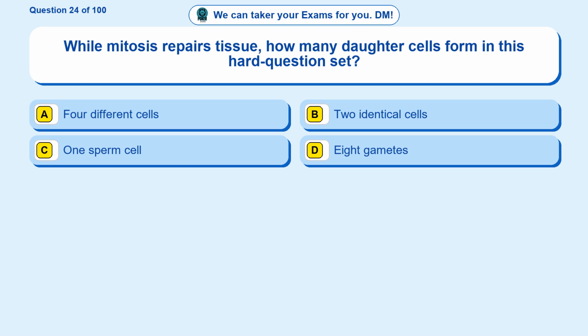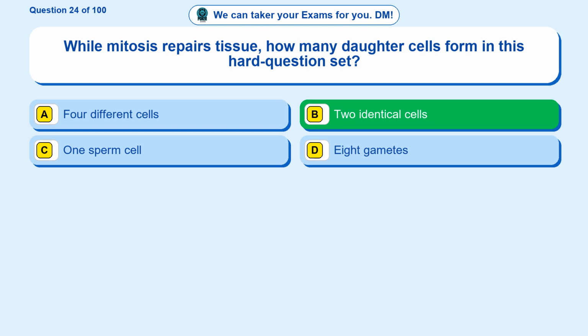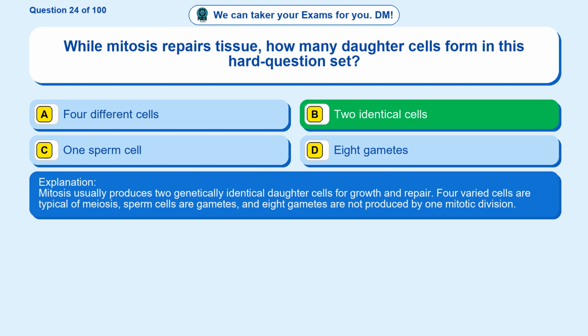Question 24. While mitosis repairs tissue, how many daughter cells form in this hard question set? Option A. 4 different cells. Option B. 2 identical cells. Option C. 1 sperm cell. Option D, 8 gametes. The correct answer is option B. 2 identical cells. Mitosis usually produces 2 genetically identical daughter cells for growth and repair. 4 varied cells are typical of meiosis, sperm cells are gametes, and 8 gametes are not produced by 1 mitotic division.